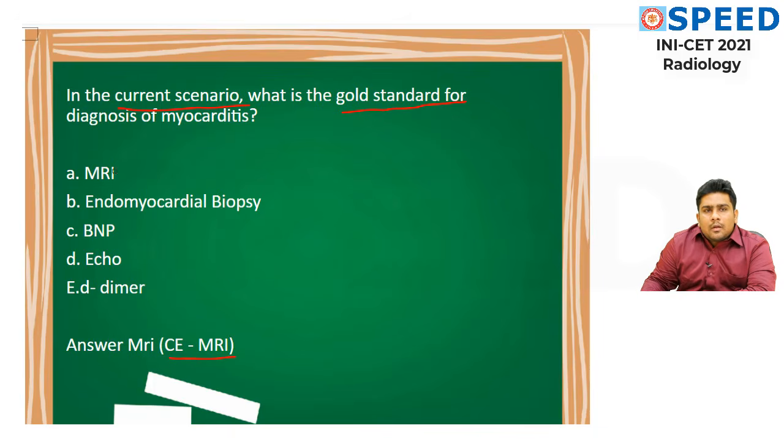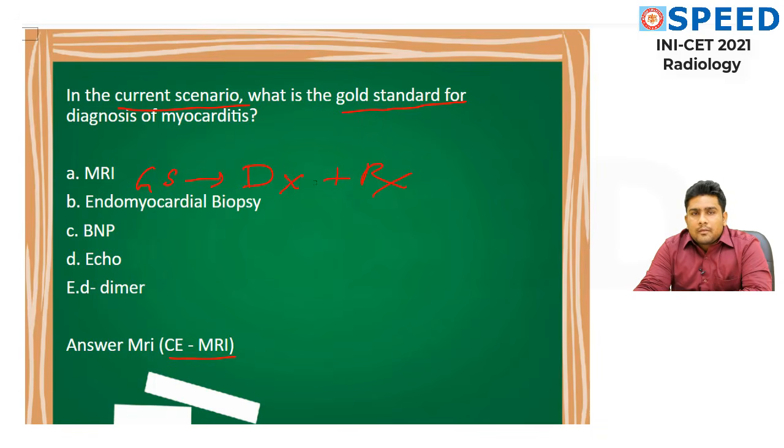So more often, what is considered gold standard? Gold standard means it must be a diagnostic test plus it must be a therapeutic test. If it does both of these, we call it a gold standard.